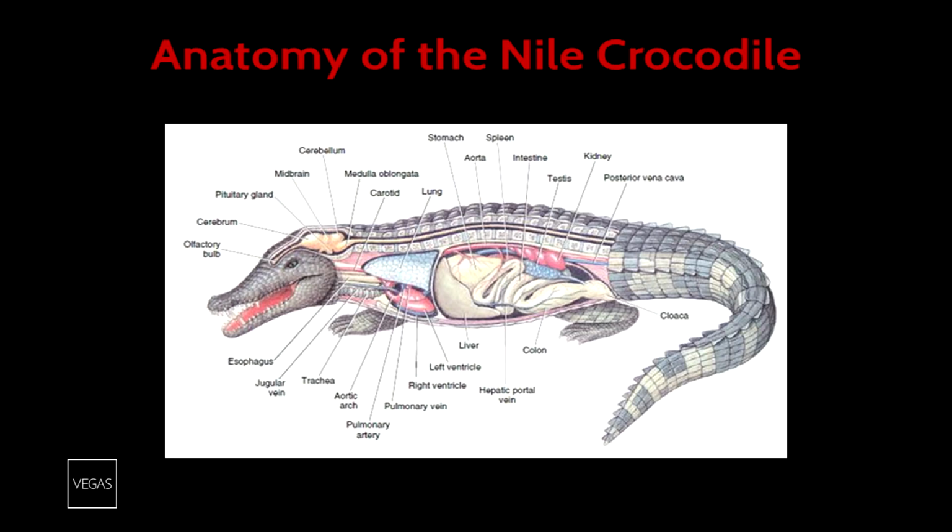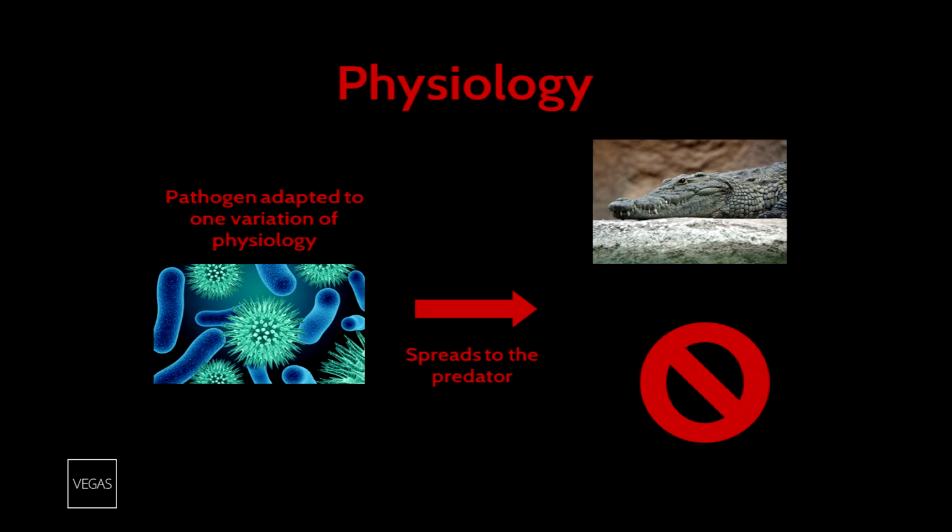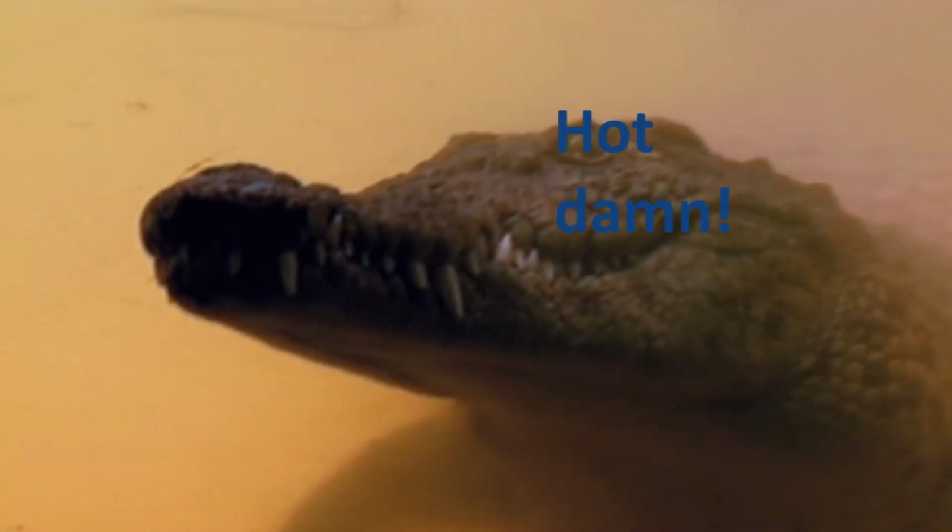In addition, to save themselves from their prey's communicable diseases, Nile crocodiles have evolved into cold-blooded reptiles to gain a unique physiology that allows them immunity from many pathogens. This is because diseases that have evolved to thrive in their host physiology have difficulty in dealing with a physiology that is different. Being cold-blooded also allows crocodiles to go a long time without eating as they don't need energy to heat themselves.